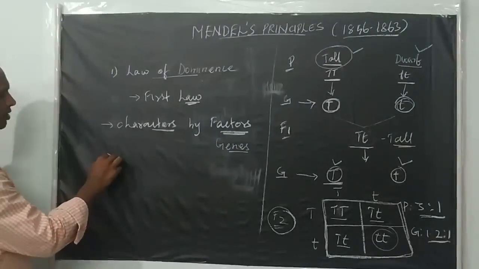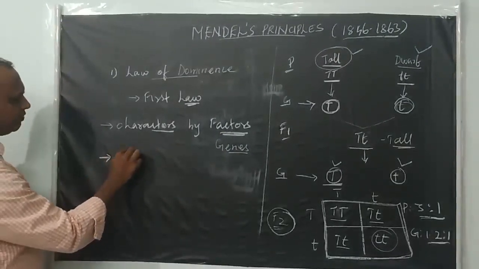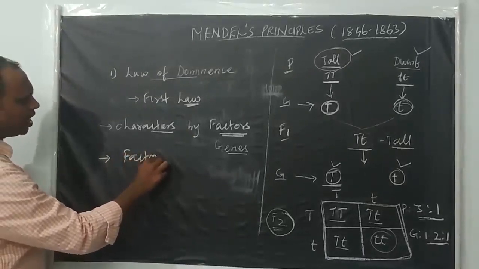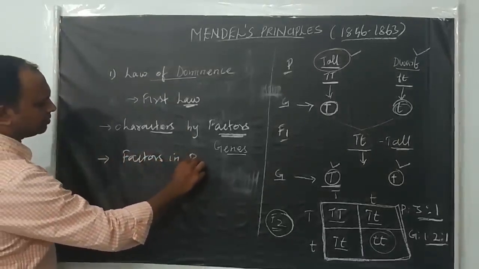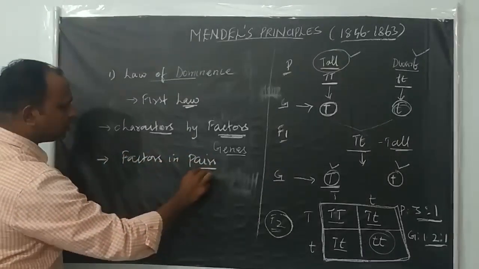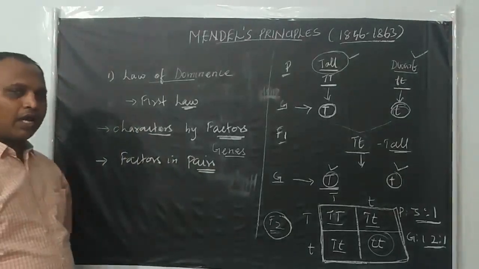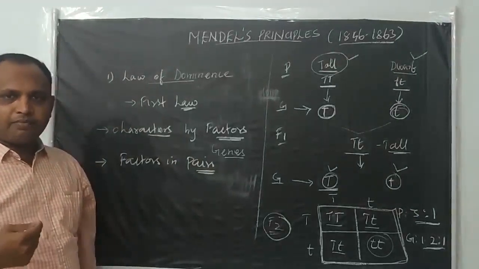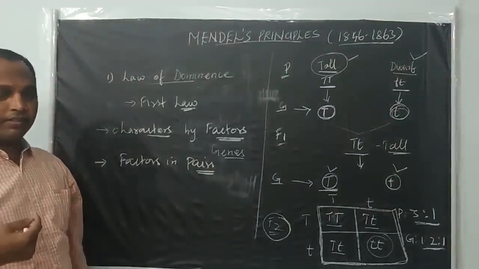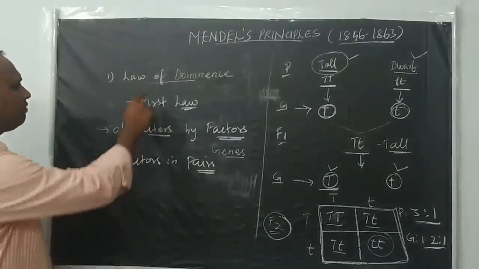Another point the same law states is that these factors always occur in pairs. So each and every character of an organism is encoded by, or expressed by, a pair of genes, not by a single gene. That is given in the law of dominance.